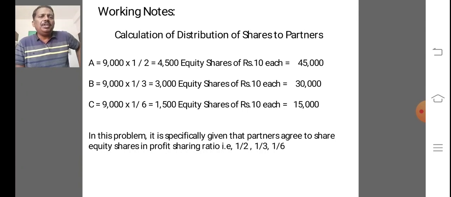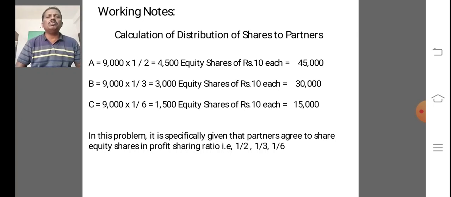So in this problem, it is specifically given that the partners agreed to share equity shares in profit sharing ratio, that is 1/2, 1/3, 1/6. So A is equal to 9,000 into 1/2, 4,500 equity shares of rupees 10 is equal to 45,000. And B is equal to 9,000 into 1/3, 3,000 equity shares of rupees 10 is 30,000. And C is equal to 9,000 into 1/6 is equal to 1,500 into 10, 15,000.